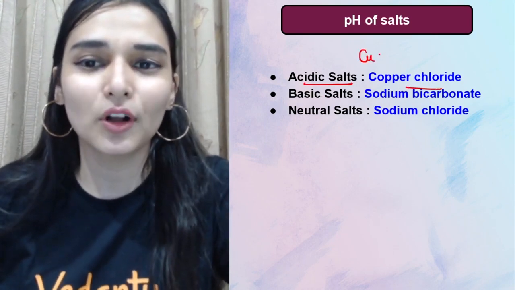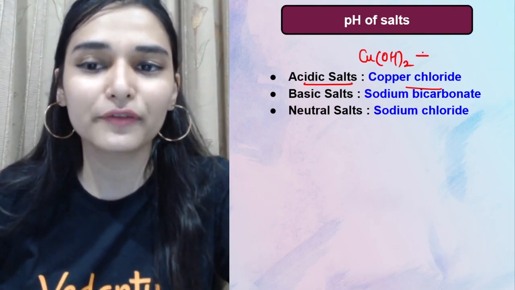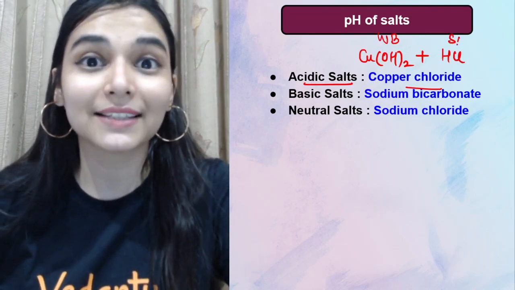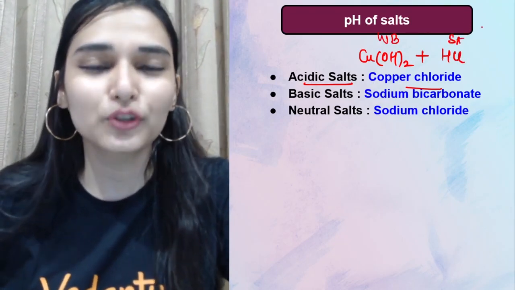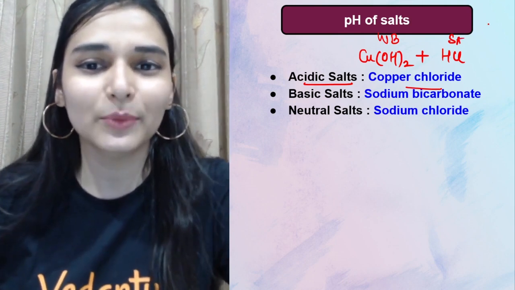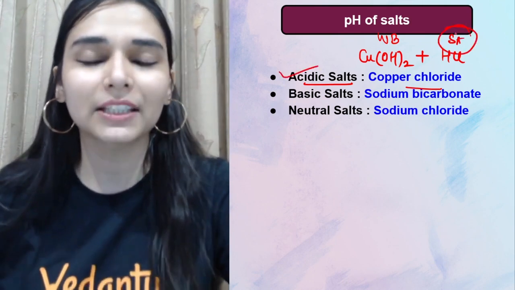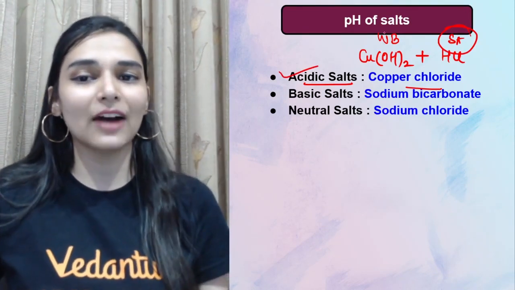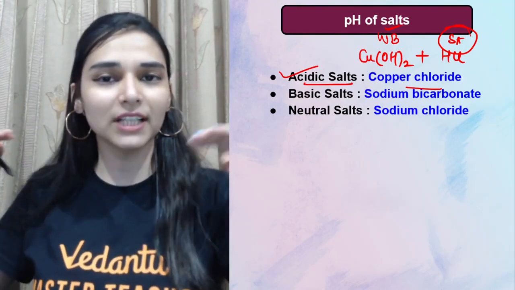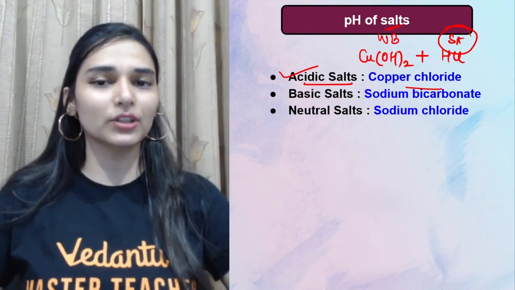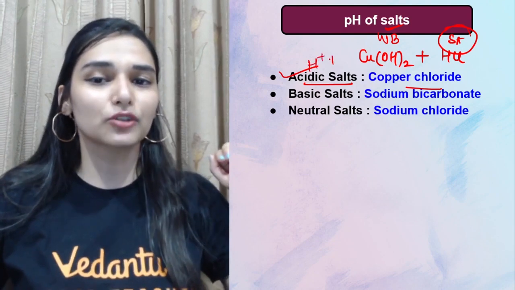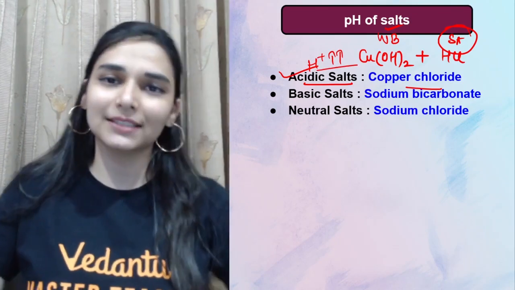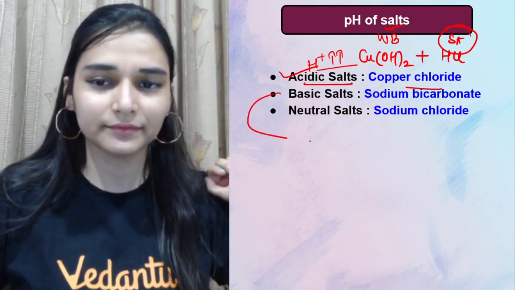So this is a salt which is made by the combination of copper hydroxide, that is a weak base, and hydrochloric acid, that's a strong acid. So वो salt which are made by strong acid and weak bases, they are the acidic salt, because strong acid की वजह से they have high H plus ion concentration. ठीक है. So some H plus have been used to neutralize the OH ions coming from weak base, but still in the solution excess of H plus ions are present, so they will be making the medium acidic. ऐसे salts कैसे होते हैं? Acidic salt.